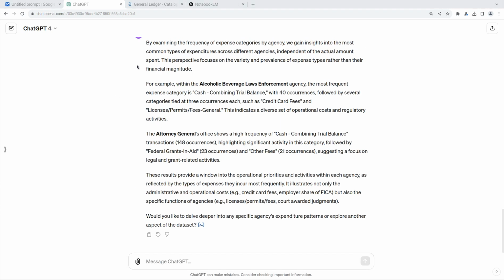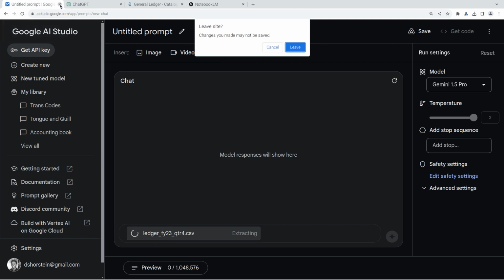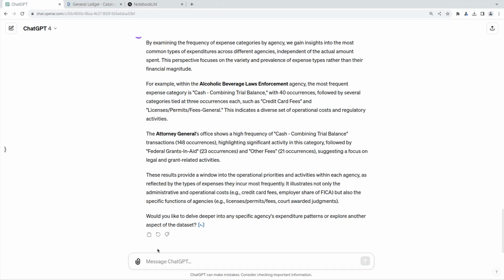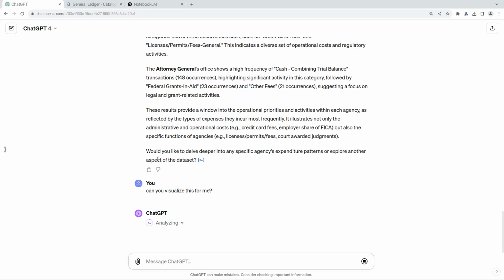All right, so we're able to get a little bit from ChatGPT. Meanwhile, Google's still trying to extract this, so we're going to go ahead and cancel this. This is just not going to work, I think. Let's go ahead, though, and see if we can do one last thing with ChatGPT. It says, by examining the frequency of expense categories by agency, we gain insights into the most common types of expenses. Okay, that's cool. Can you visualize this for me? I think that'll be interesting, to see if it can actually create a data visualization for us to analyze. So let's see what it can do.